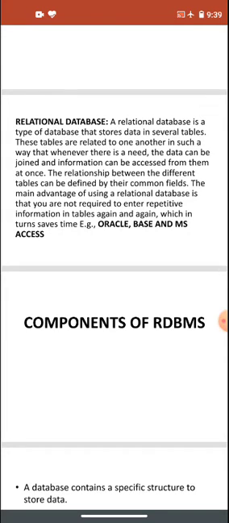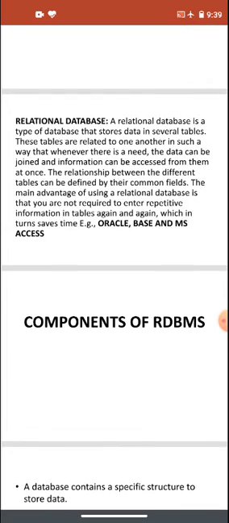So if there is more than one table, we can relate one table to another. Whenever the data is required, we can access the data from any of the tables. The relationship between the different tables can be defined by their common fields. Fields are the columns, and we can join the tables with the help of the common field.